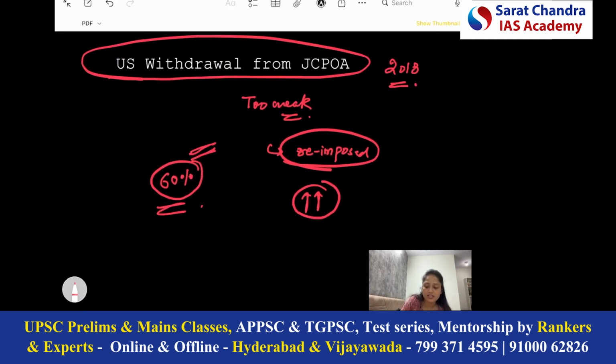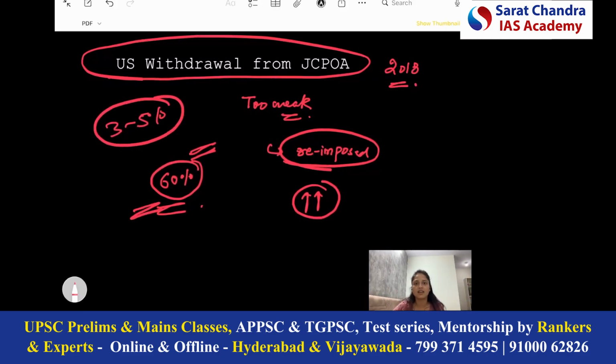See, with 60% you cannot create a nuclear weapon, but it is very close to creating one, right? Because 3 to 5% is just for peaceful purposes. 60% is way ahead of the peaceful purpose limit. So, 60% is very close to 90%. That means Iran is very near to creating a nuclear weapon, and hence it can be very dangerous.